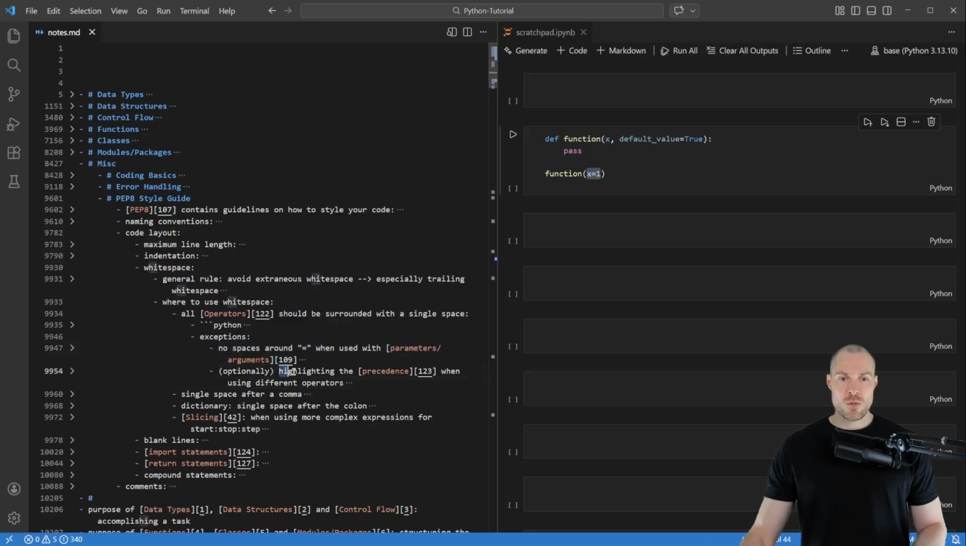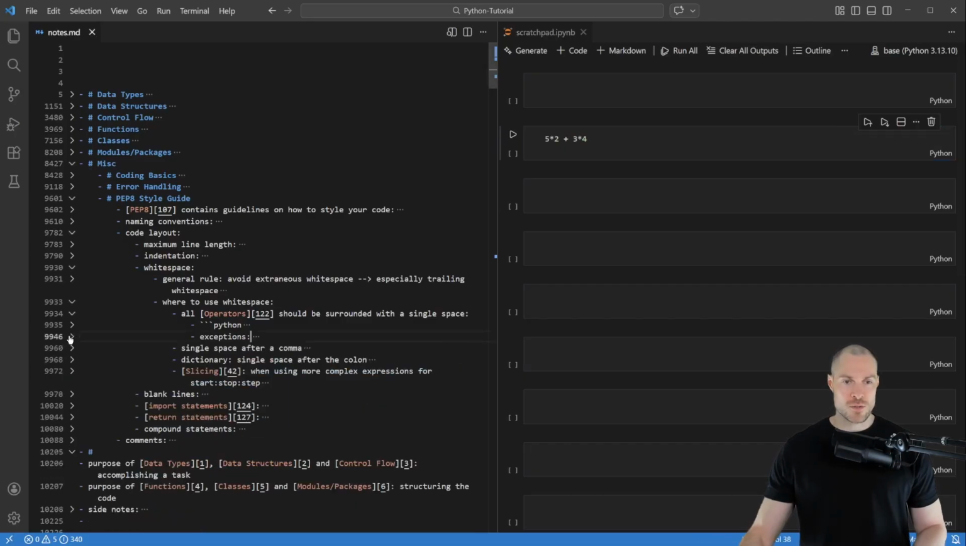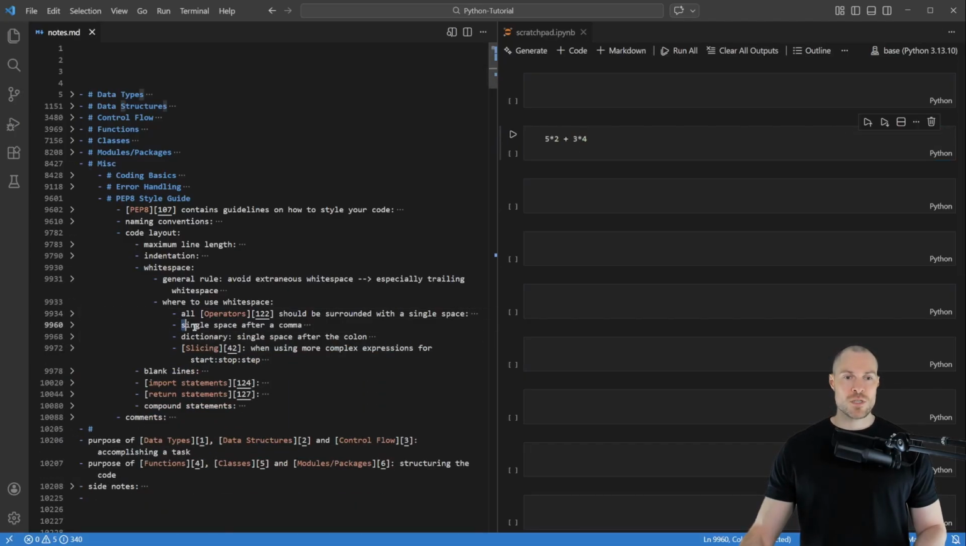The second one is when you want to highlight the precedence when using different operators. And this here is optional. So for example, let's say we would have here such a calculation where we calculate 5 times 2 plus 3 times 4. Now to make or to highlight the precedence of this calculation, what you can do is here remove those spaces around the multiplication. So this way then it's easier to see what numbers are here calculated together. Okay, so those are those exceptions. Then here the next note is about a single space after a comma. So that's also where I use white space. So for example, if you have here a data structure, then here we have a single space after the comma.